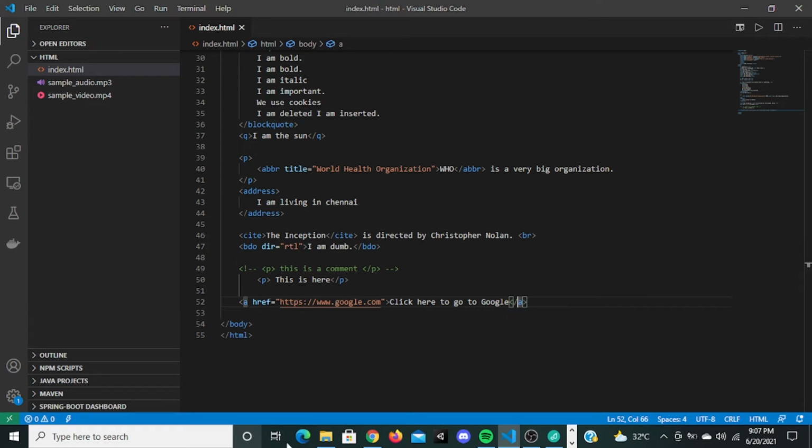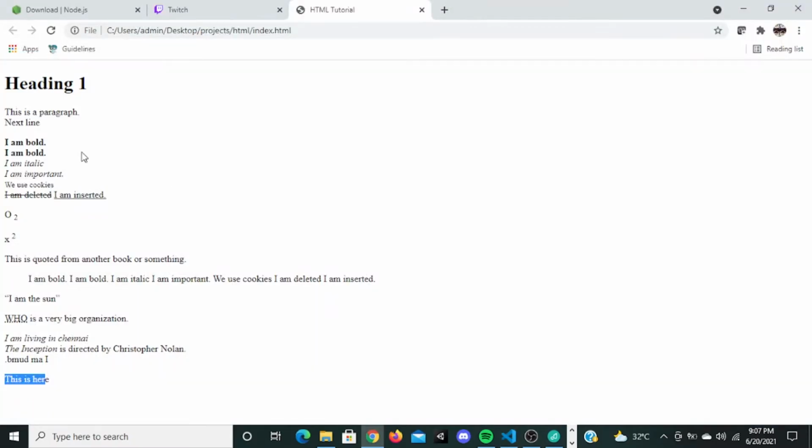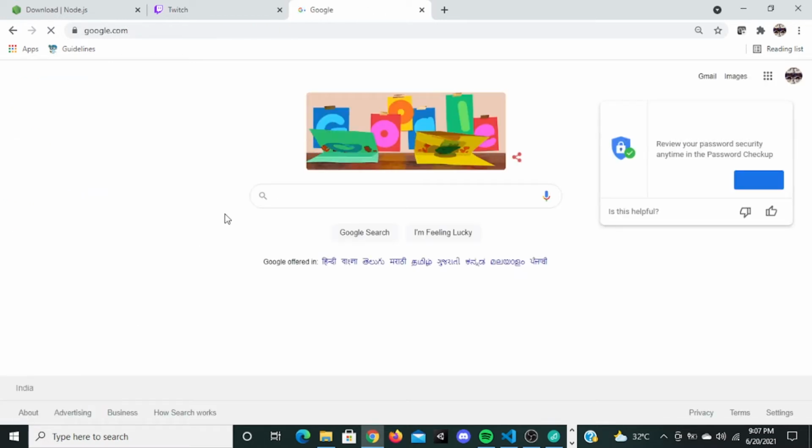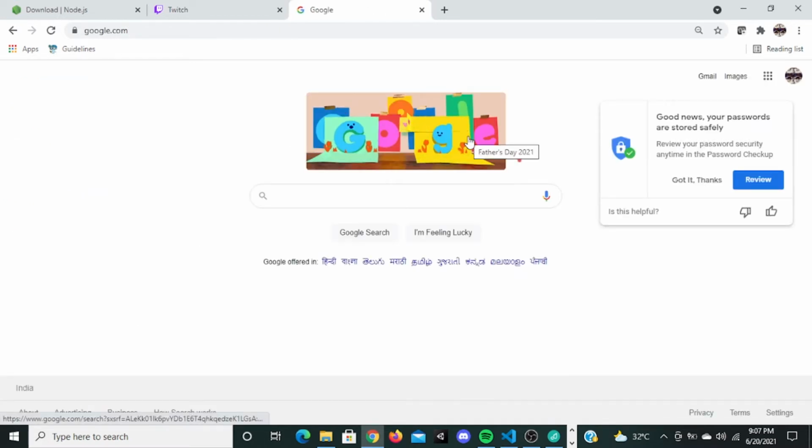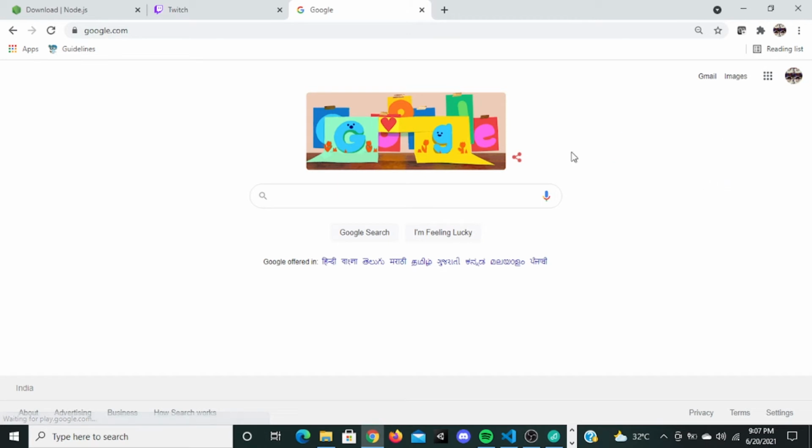I'm going to save this and refresh it. This actually formats the text. It is in blue color because we have not yet visited it, and it underlines it. Now when I click this, it will actually go to Google. This is good, right? So we can go back.